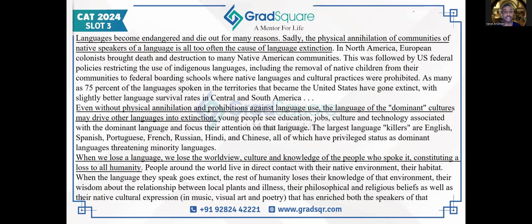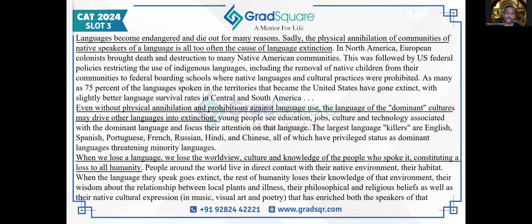The next paragraph begins with telling us that the killing of communities is not the only reason. Sometimes the dominant languages of the ruling class, of the majority population, tend to sideline native languages. They do not encourage the learning, and even discourage the learning to a certain extent. The author gives an example of how English, Spanish, Portuguese, French, Russian, and even Hindi for that matter, have led to a lot of local regional languages dying and perishing.